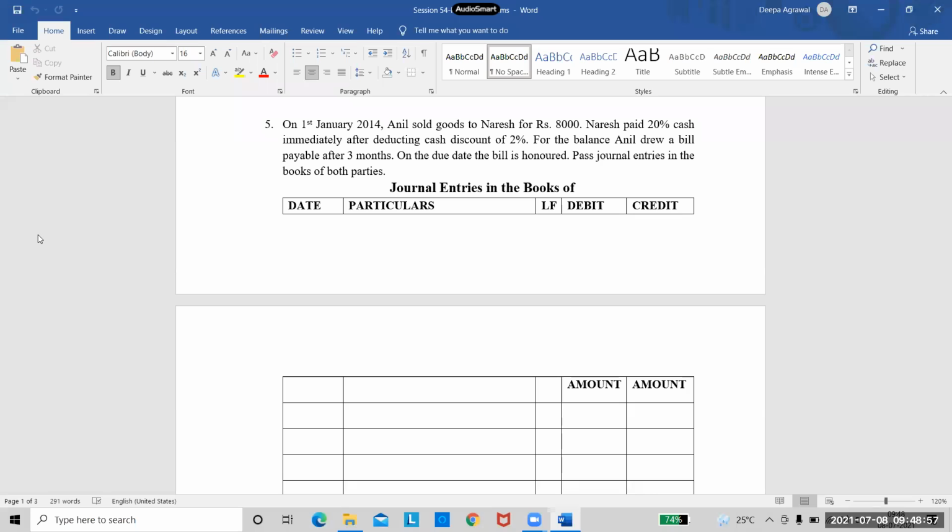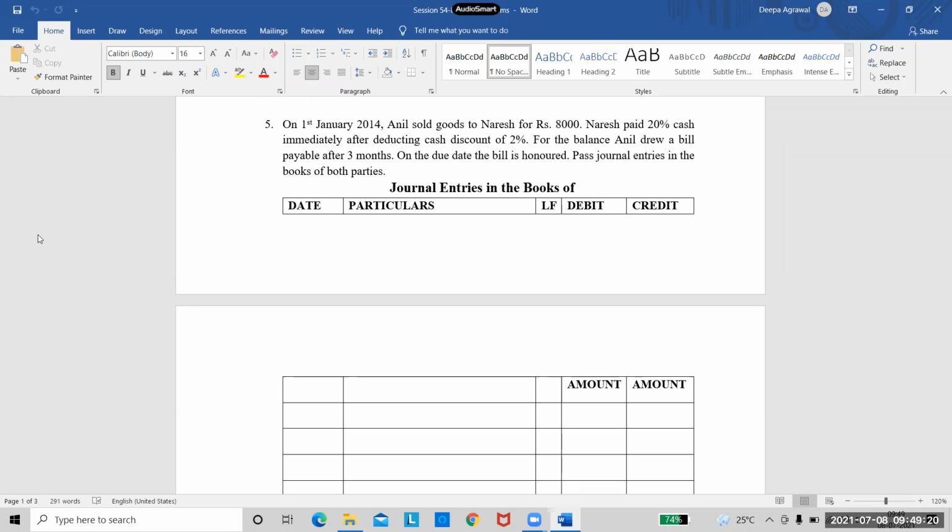That is my doubt. On 1,600. Why on 1,600? Tell me the reason. What is he paying? He's paying the cash immediately. Correct. Always cash discount is given on the amount of cash received or paid.